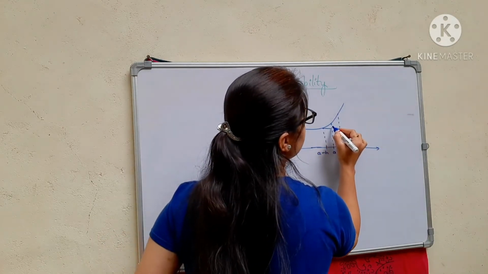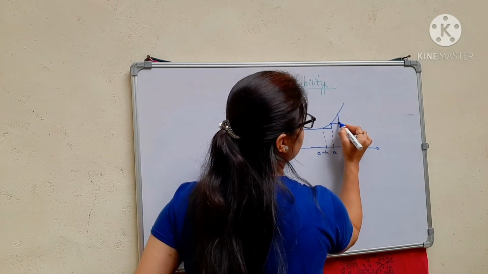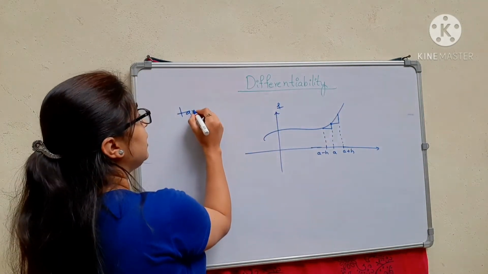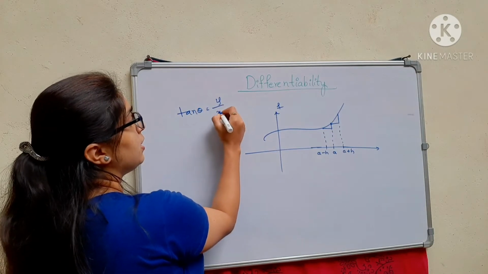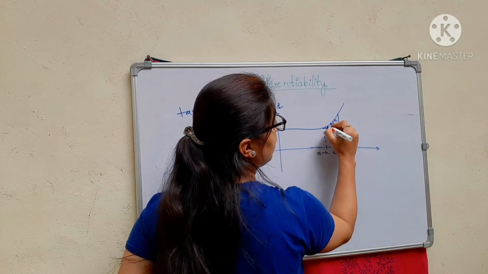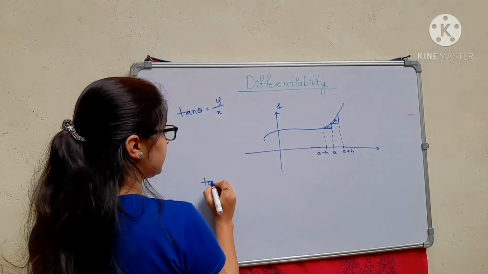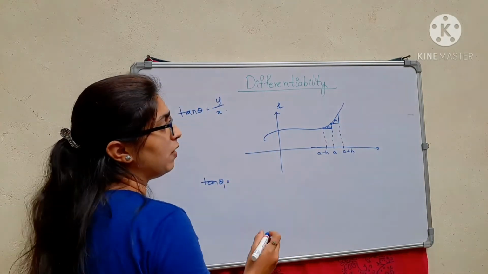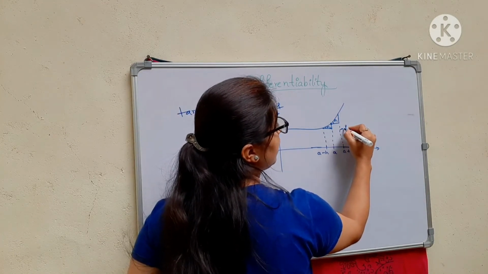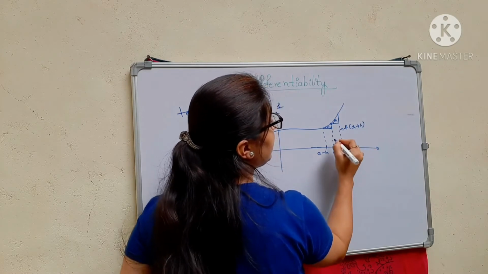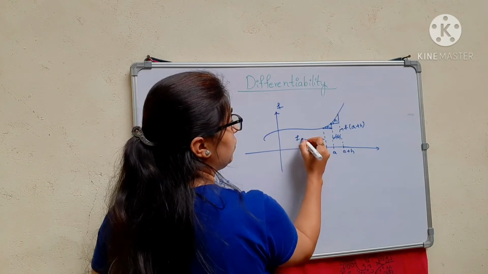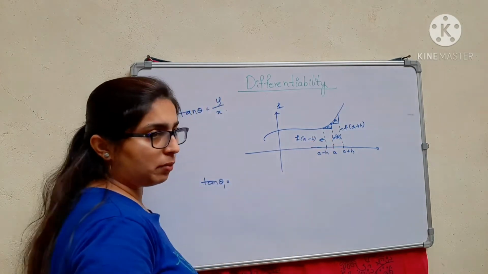If I consider these triangles, now I have to calculate the slope. Slope, tan theta, is equal to y by x. Here this is theta 1 and this is theta 2. What will be the value of tan theta 1? At a plus h you have f of a plus h, at a you have f of a, and at a minus h you have f of a minus h.